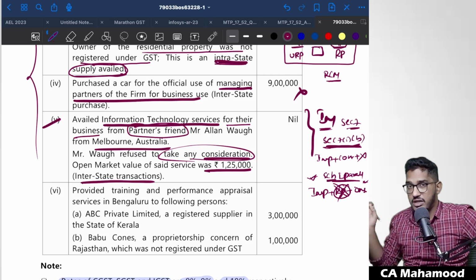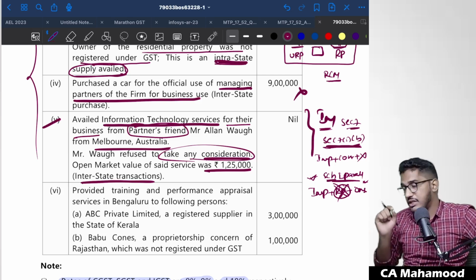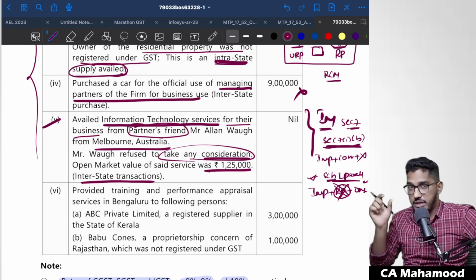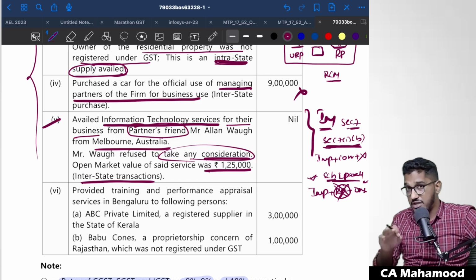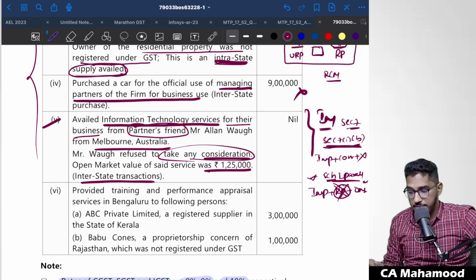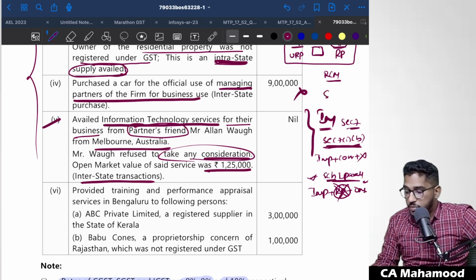Partner's friend will not come under the relative definition. In the schedule, in the GST Act itself, they have given the related party definition. Only those specified people will come under related party. In that list, partner's friend is not there. So this particular activity will not be treated as supply under section 7 subsection 1 clause B also.